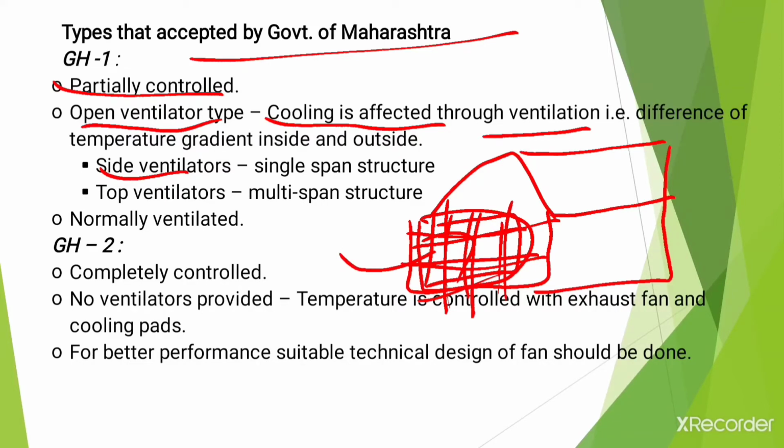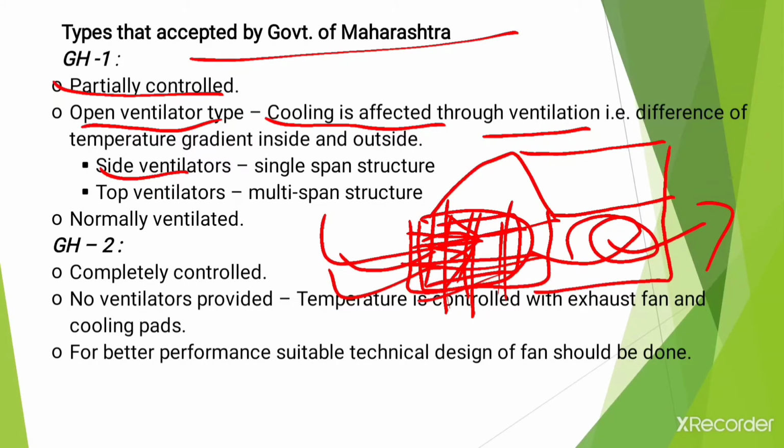Whatever air comes in contact with this pad will be cooled and then enters the greenhouse. After absorbing the warm heat from the greenhouse, it exits with the help of the exhaust fan.